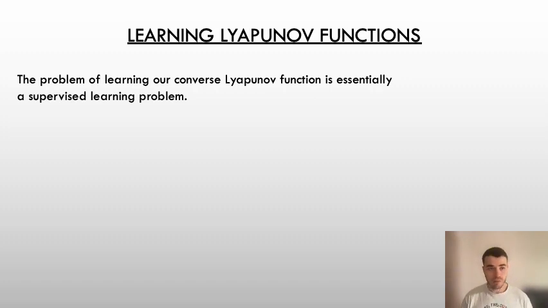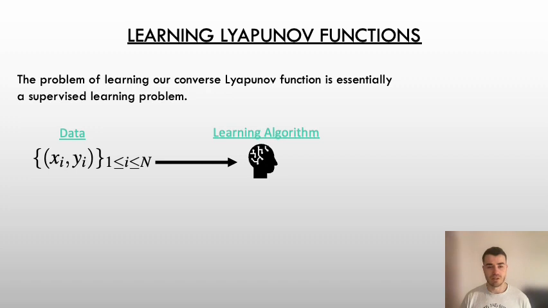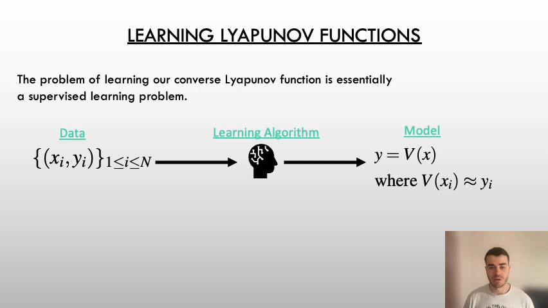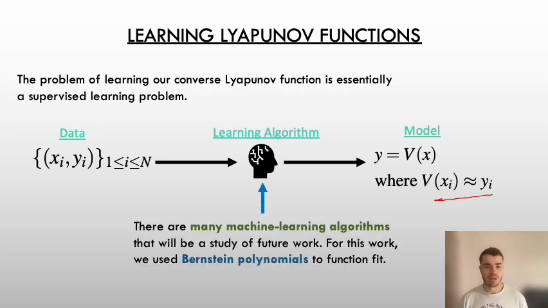So then the problem of finding this converse Lyapunov function becomes a supervised learning problem where we have some input-output data and we need to use an appropriate learning algorithm to find a model, and this model will be our converse Lyapunov function that fits the data very well. There are many machine learning algorithms, and we will look into these in future work, but for this talk we're going to focus on Bernstein polynomials because they have some nice theoretical properties.